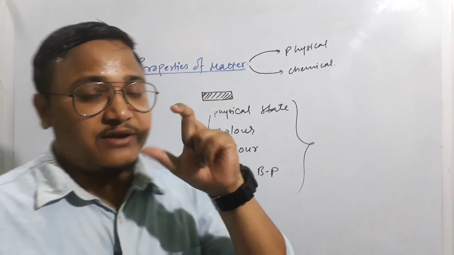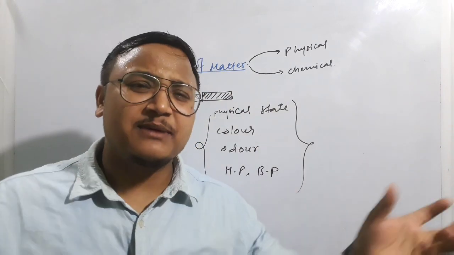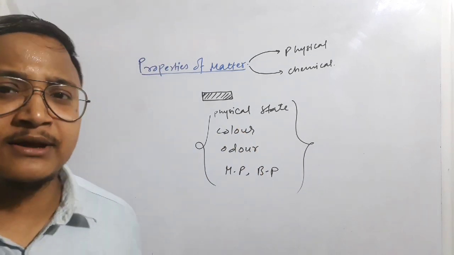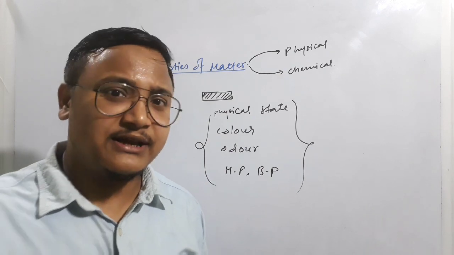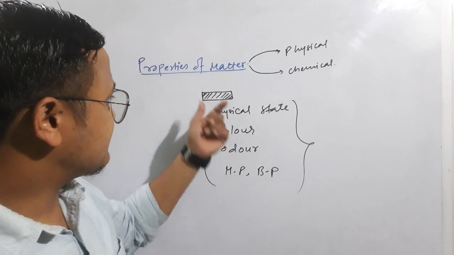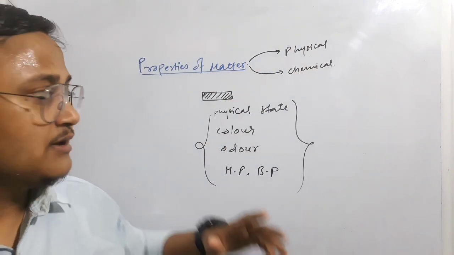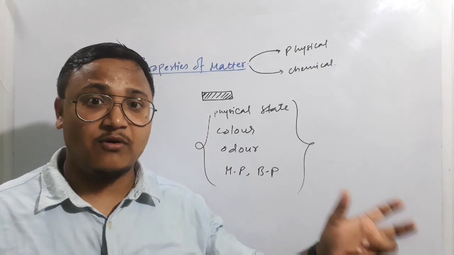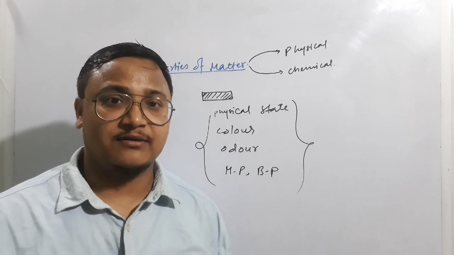So the thing is, guys, when we are discussing the chemical property, we can change the identity, we can break it down, you can mix something else also, right? So this is what we are talking about, chemical property. In physical property, you can't change the identity of the compound. In chemical property, you can change the identity of the compound. Got it? That means the same compound you can convert into a different form by reacting with something else. So in short, whatever chemical reactions can be performed by a compound, these are what we call the chemical properties of a compound.